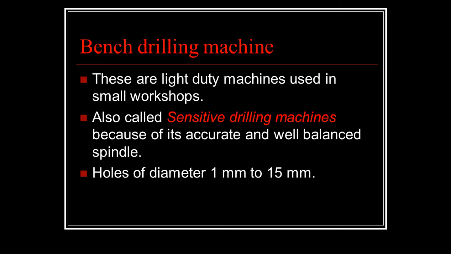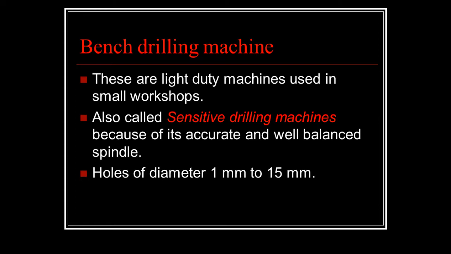Because of the hand feed, this machine is named sensitive drilling machine, because the operator can sense the progress of the drill into the workpiece.